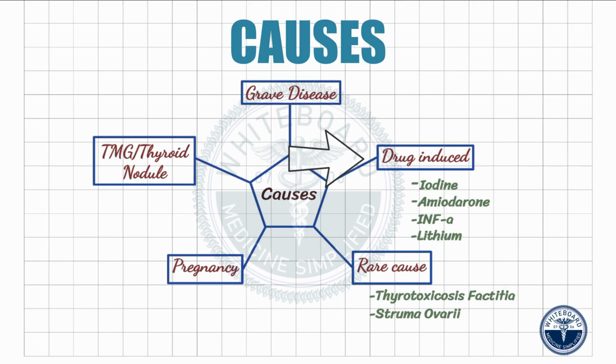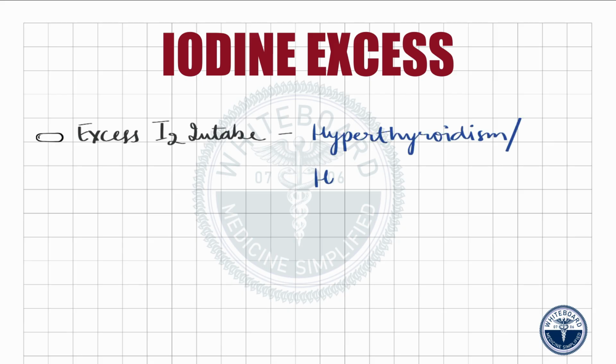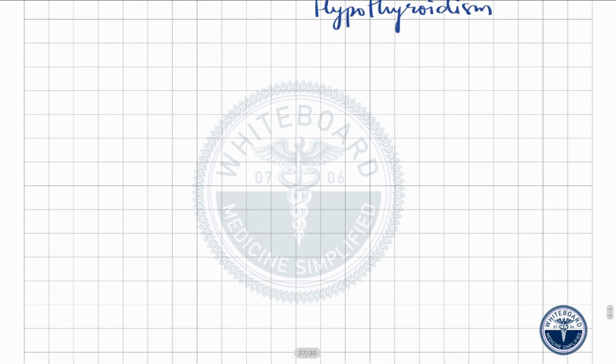Now, drug-induced hyperthyroidism. The drugs include iodine, amiodarone, interferon alpha, and rarely lithium. Excess iodine intake can affect thyroid hormone production in two opposite ways. It can lead to hyperthyroidism in some people and hypothyroidism in others. Let's understand how that happens.